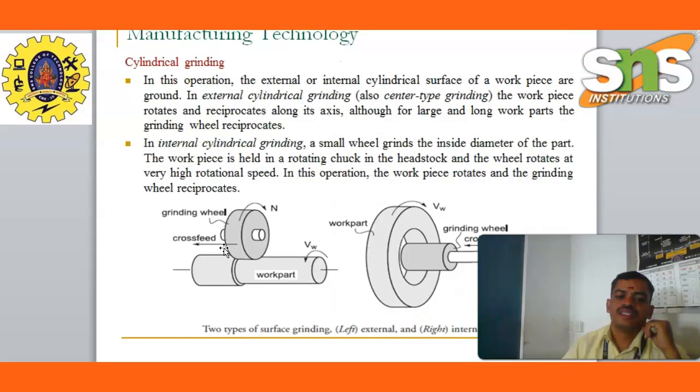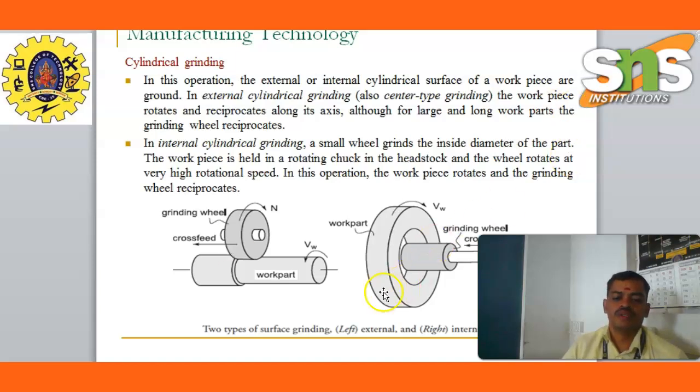Cylindrical grinding. In this operation, external or internal cylindrical surfaces of the workpiece are ground. In external cylindrical grinding, also called center-type grinding, the workpiece rotates and reciprocates along its axis, although for large and long workparts the grinding wheel reciprocates. In internal cylindrical grinding, a small wheel grinds the inside diameter of the part. The workpiece is held in a rotating chuck in the headstock and the wheel rotates at a very high rotational speed. In this operation, the workpiece rotates and the grinding wheel reciprocates.